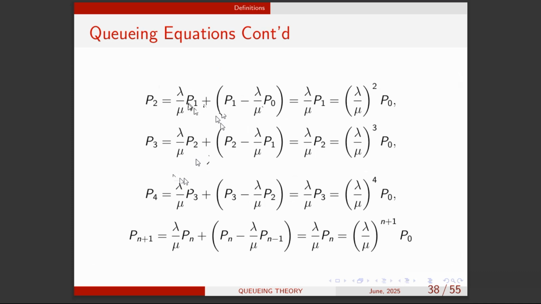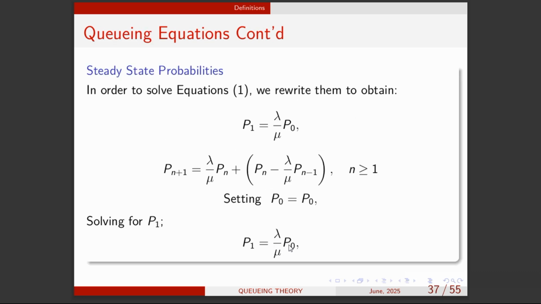So P1 is lambda over mu P naught. Just substitute that in and simplify. You get lambda over mu times P1, and we want to put everything in terms of P naught, and that will be rho squared, which is lambda over mu squared, times P naught, right?